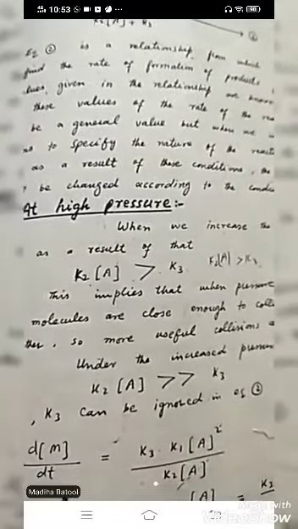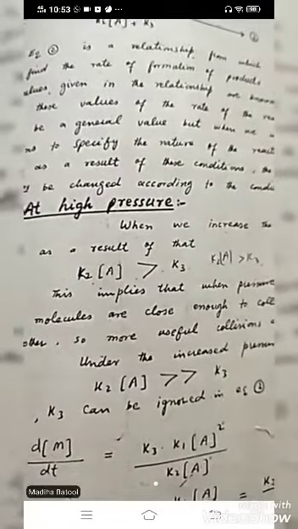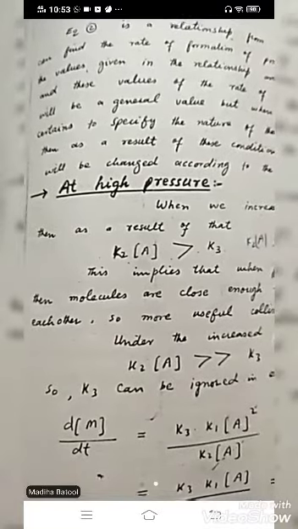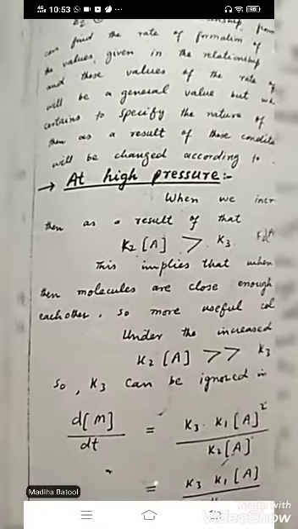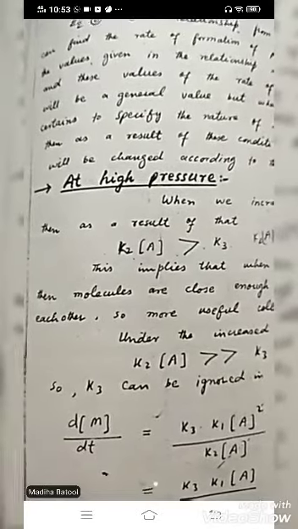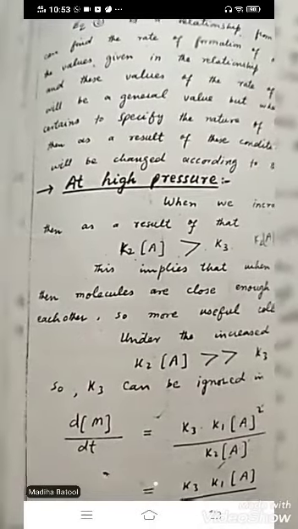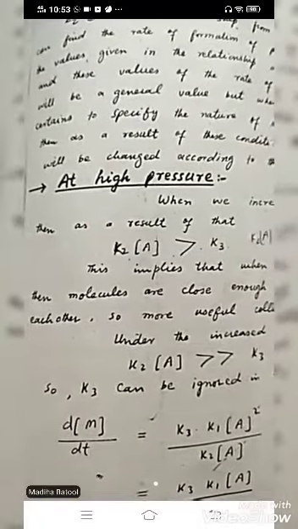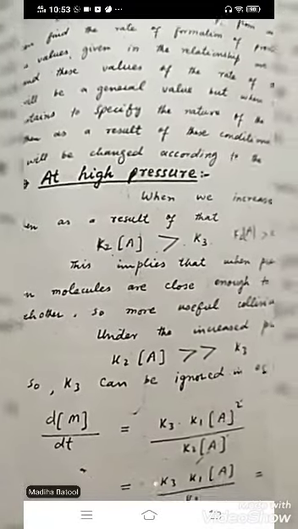When pressure increases, the K2 step is greater than K3. Then the K3 step can be ignored. If the molecules are close enough to collide with each other, then useful collisions are formed at high pressure. Let me explain a little myself. When molecules are close to each other, they can collide. When they collide, the K2 step is more possible, where the excited molecule can be de-excited easily, converting the energy, as compared to production of the product. Understand? Then K2 is much greater than K3. Then you can ignore K3.